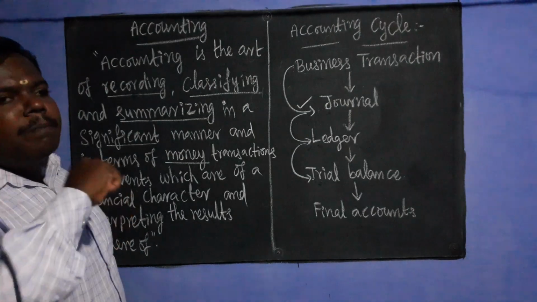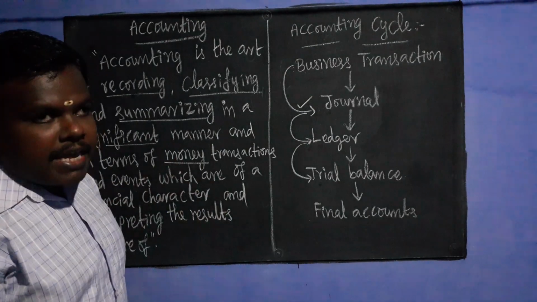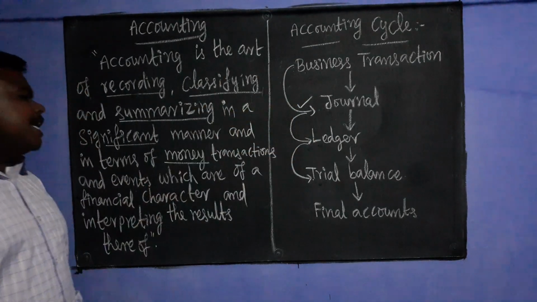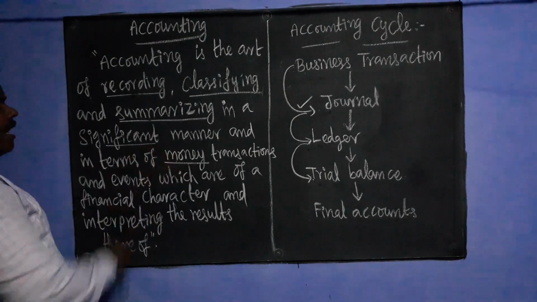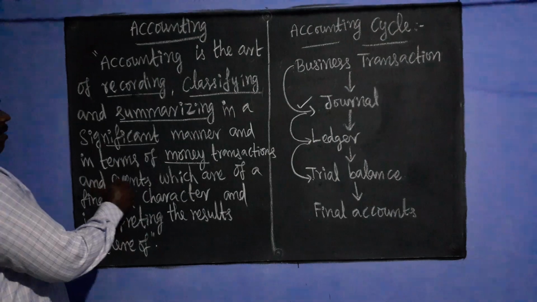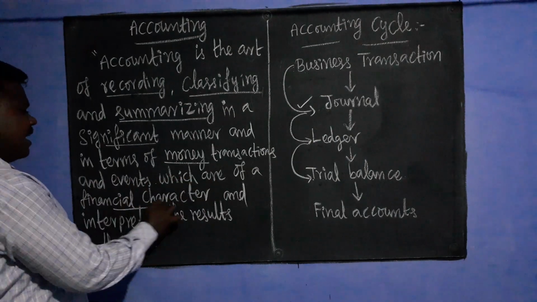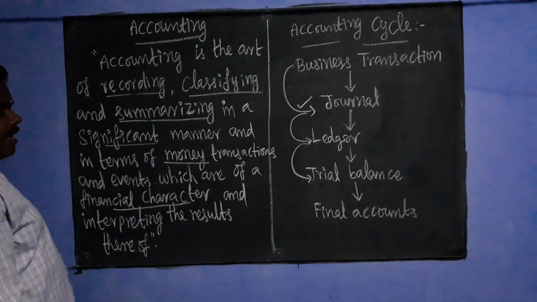We cannot measure the quality of an employee in terms of money. So only monetary transactions, events of a financial character, can be recorded in the accounting books.